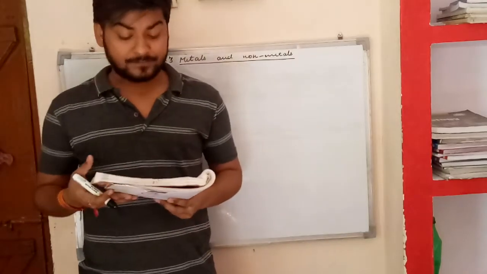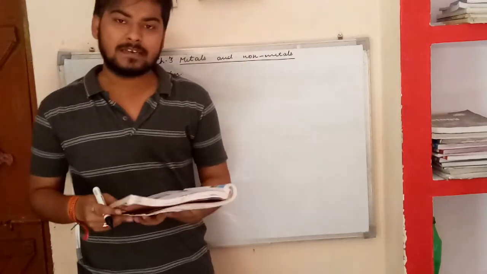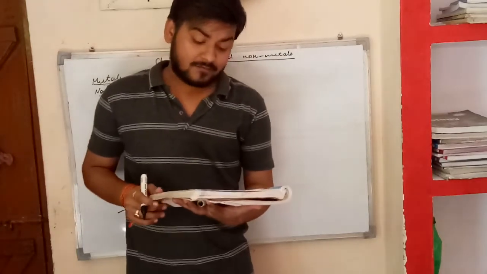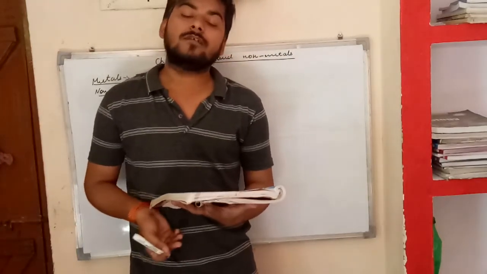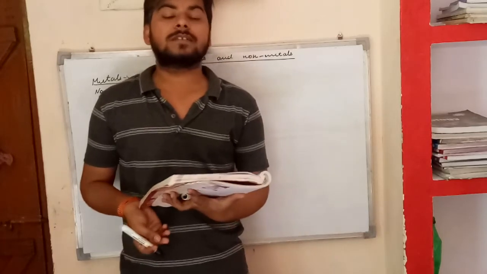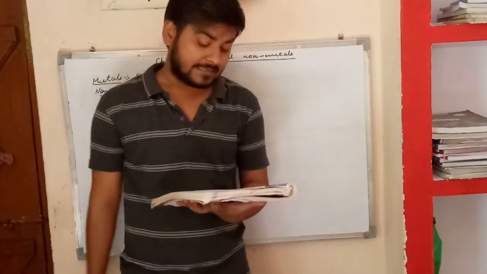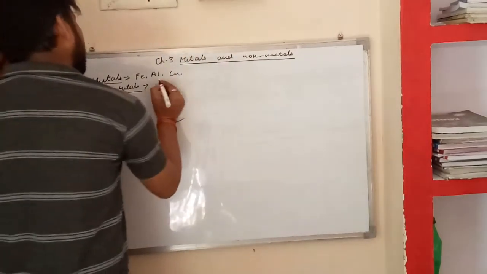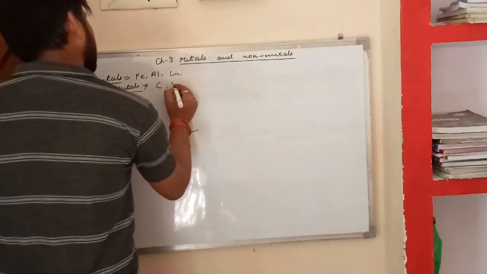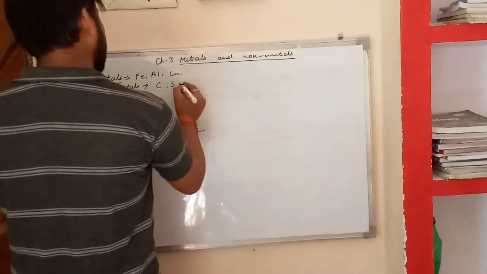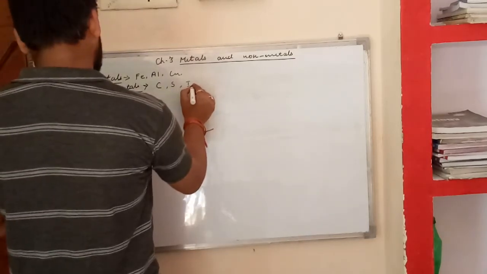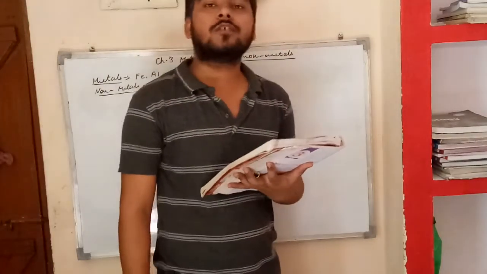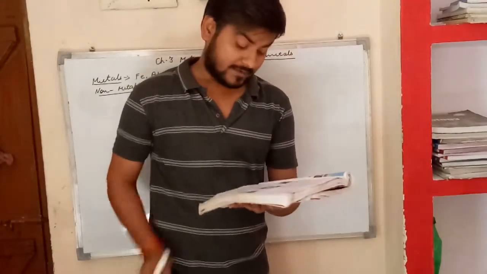They are called non-metals and they are also brittle. Now we will see some examples of the non-metals. For example, carbon, sulfur and iodine and argon, neon, bromine are also other examples of non-metals.